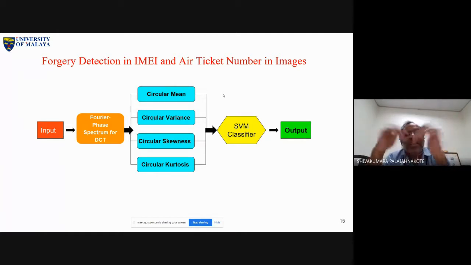What is happening? The same unique IMEI number is reaching 8 people. Something is fishy here, something is fraud here. Then the police caught him, and of course that is their job. But clearly, in the newspaper they put both images. This is the original, this is a forged one. That shows how he does copy and paste, pasting a different unique IMEI number. When I saw both the images, I immediately started thinking, this is a really relevant problem for us. That is the motivation for IMEI number detection.